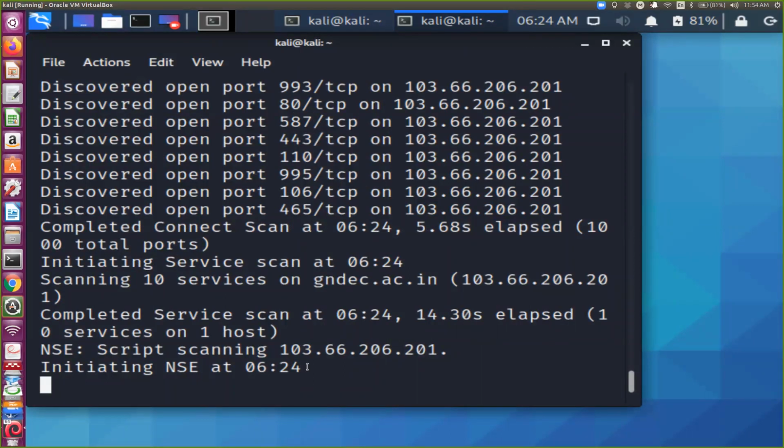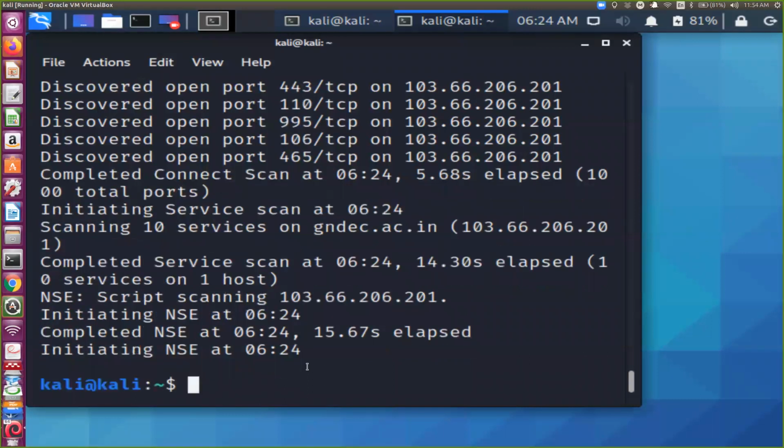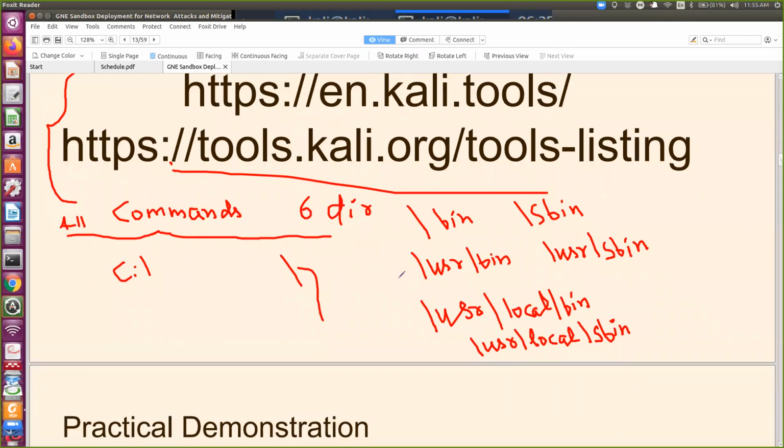Again, if you go to nmap's official website nmap.org, they keep on updating. They have different scripts and a lot of other options. It will take some more time, so I'm quitting this now with Control C. Now we'll come back to the slide presentation. Under the tools.kali.org tools listing, you can see there are a number of tools, and we have also learned how to use these tools. Any question or query related to nmap up to here?